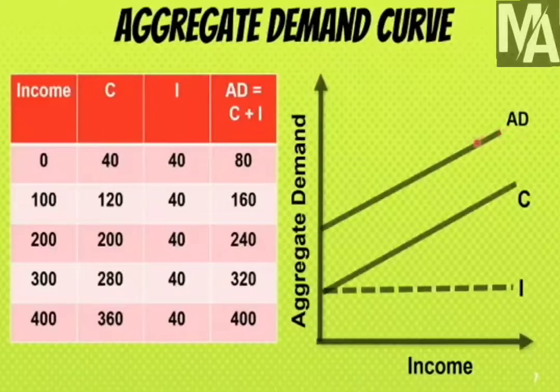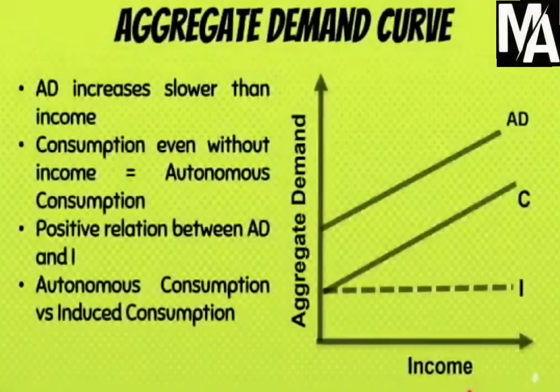And as you can see, AD is a parallel line to C. This is because the gap between AD and C is nothing but investments. The gap between AD and C is nothing but 40 in each and every case. And so this is how we are supposed to draw an aggregate demand curve.